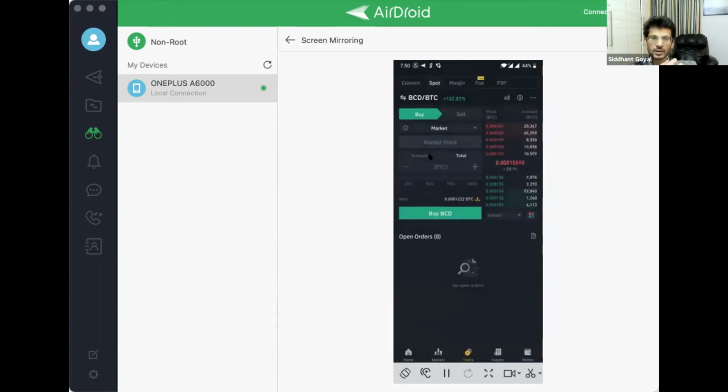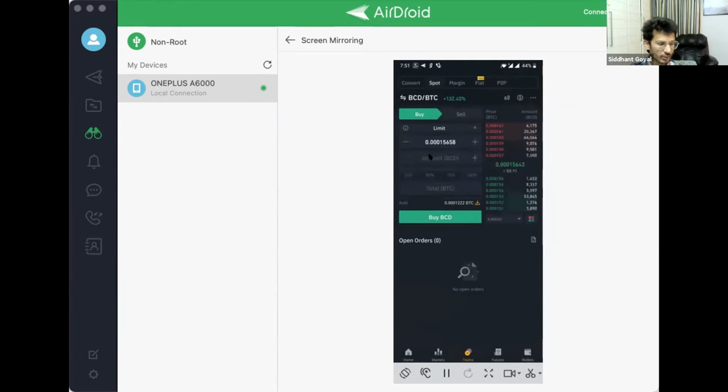We need to understand how we can place market orders and trade. So here, there are four kinds of orders. We'll be discussing market and limit majorly. A limit order is an order where you put the price, and at that price, your order will be executed. So let's move on to some other coin.